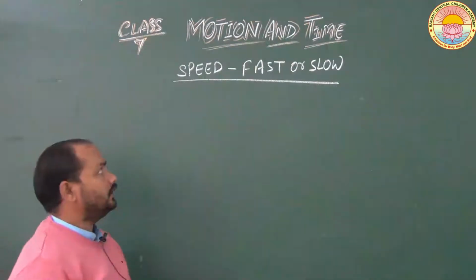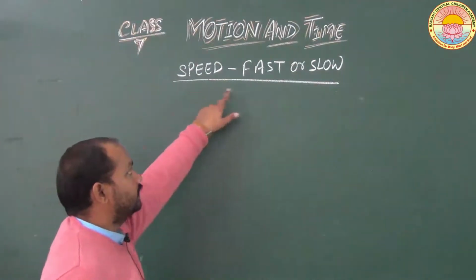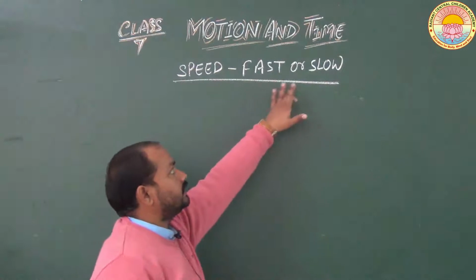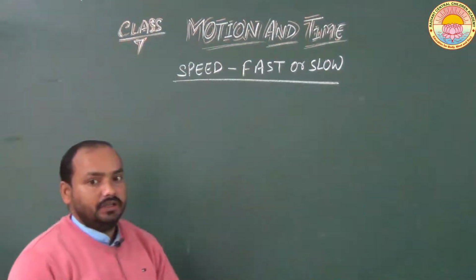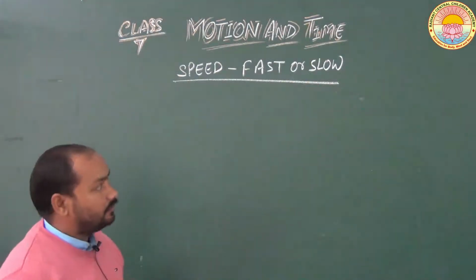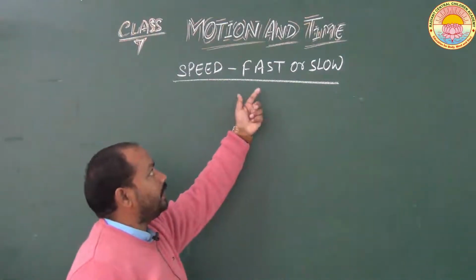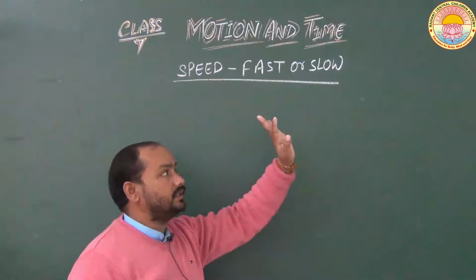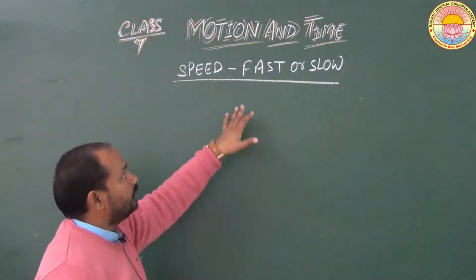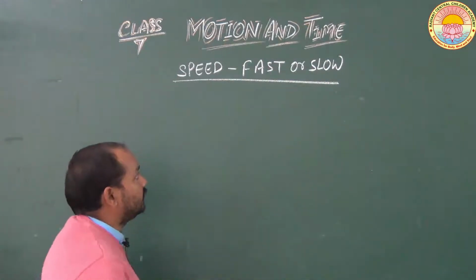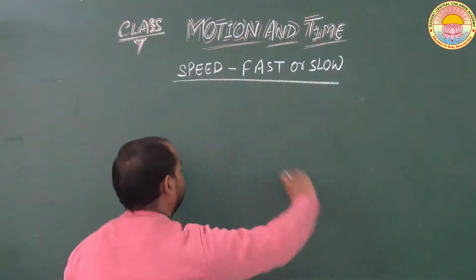And now students, let's come to our next topic: speed, fast or slow. First of all, let us understand the meaning of fast and slow. As we know, when an object moves, its motion can be fast or slow. So how will we identify whether the object is moving fast or slow?